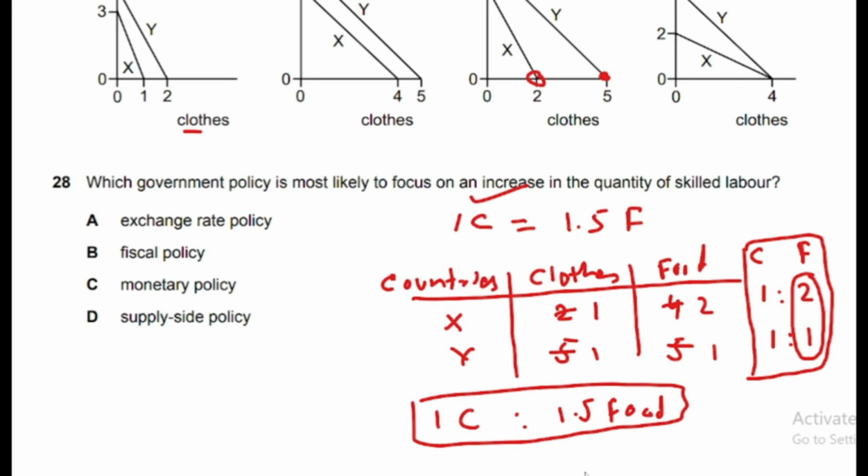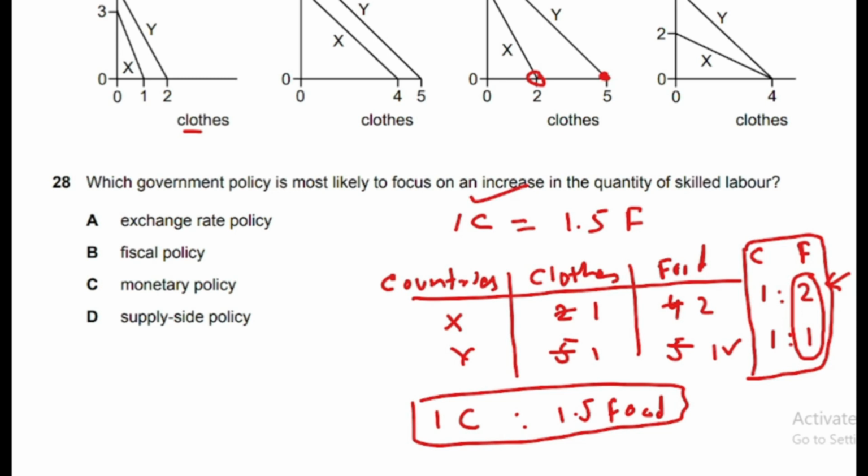Again, what is the logic for that? The logic is, if country X can produce 2 units of food, it will never be willing to give all of the food it produces, right? It will be willing to give less than 2. So 1.5 is less than 2. Country Y itself produces 1 unit of food,